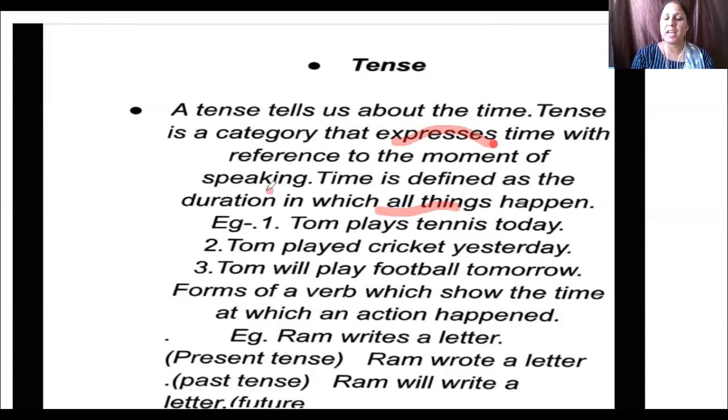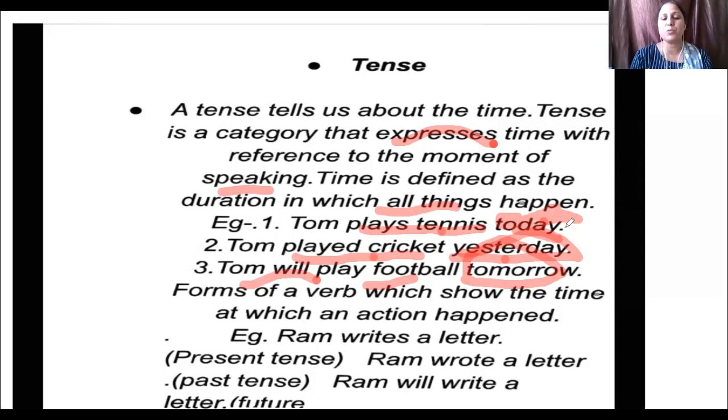Okay, I explain it with one example. See here, first example, Tom plays tennis today. Today, you see the word today. And in second example, I say Tom played cricket yesterday. Okay, and in third example, I say Tom will play football tomorrow. Here a word tomorrow. So you see, tense tells us about the time. Tense is not a time. Tense tells us about the time of an action.